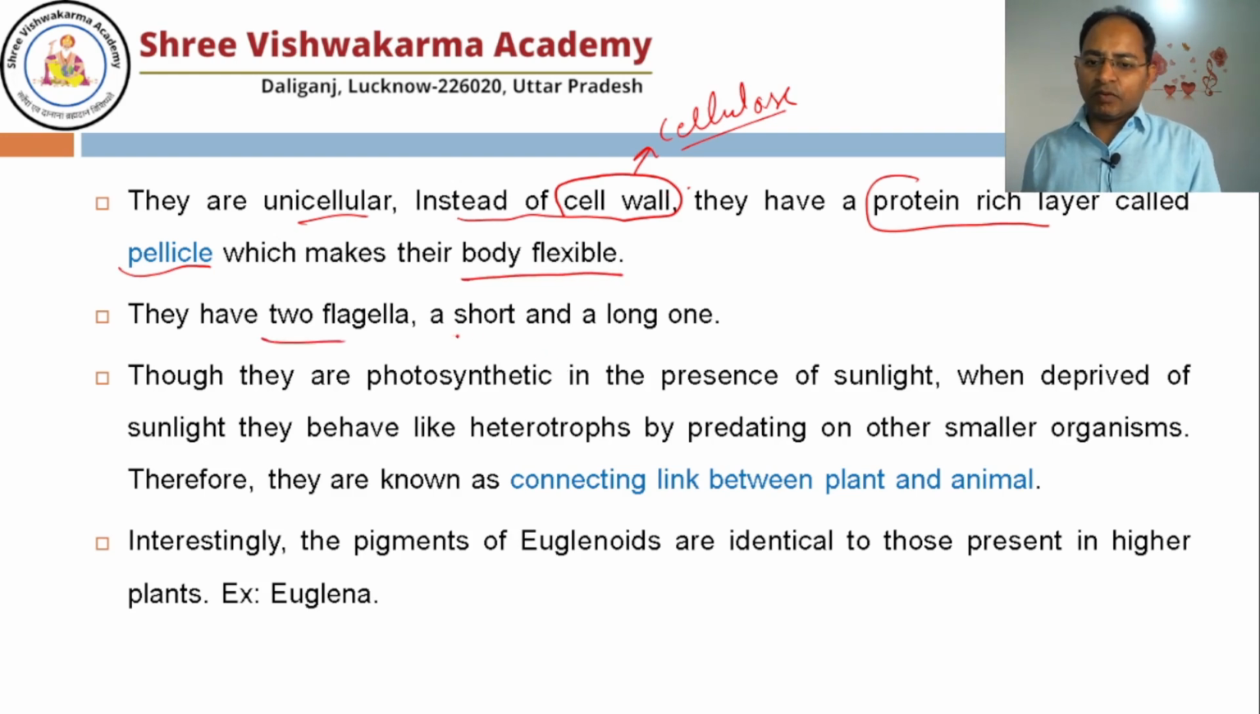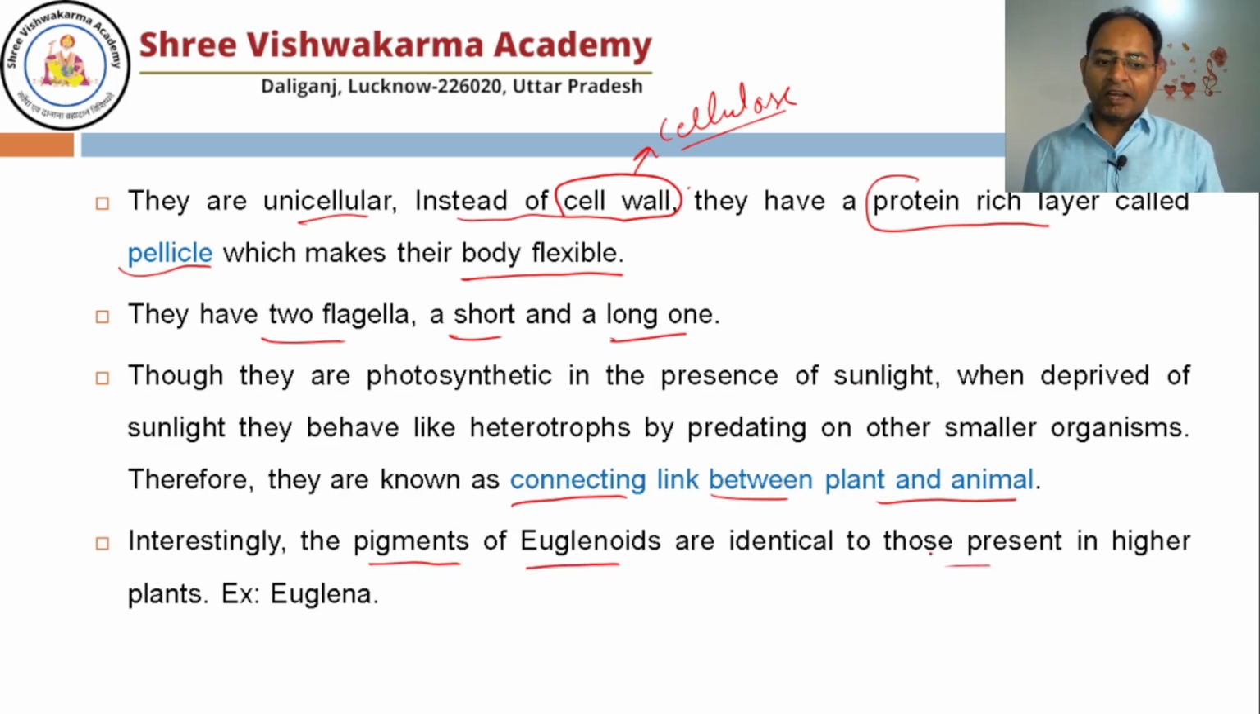They have two flagella, one short and one long. And I already told you they are the connecting link between plants and animals because they have both characters. And interestingly, the pigments which it contains for photosynthesis are identical to those present in higher plants.